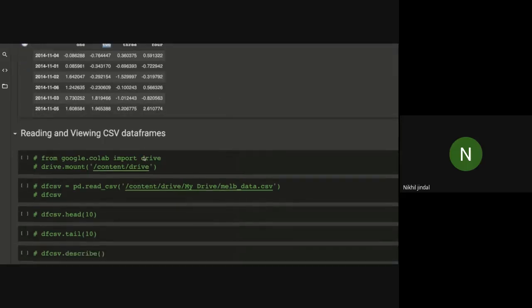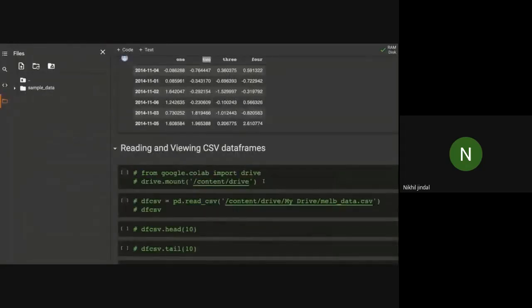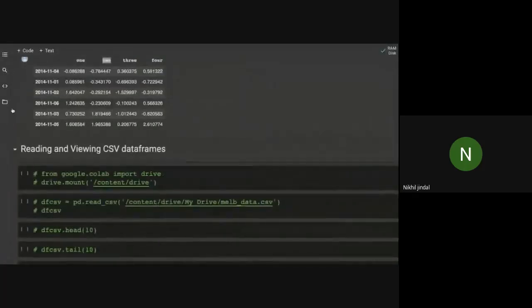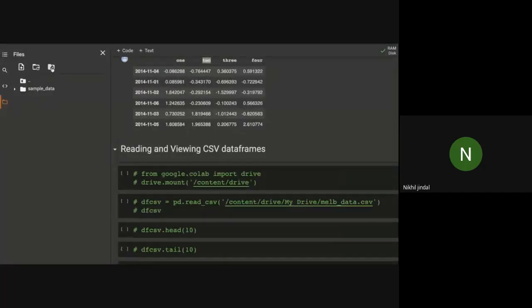So okay, now first of all, how can you do this? There is a simple command, but rather than that, I will teach you how you can just mount the Google Drive. I've already uploaded my data set on my Google Drive, that is this one, melb.data.csv. So let me show you how you can mount the Google Drive on this Google Colab. Just click on this folder, and you can see we have the option of mount drive. Let me click it.